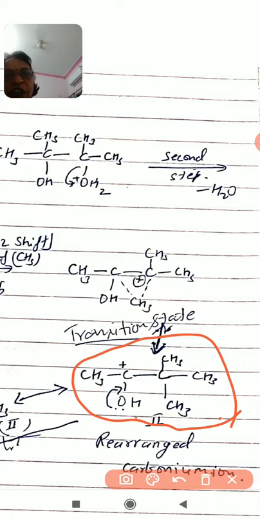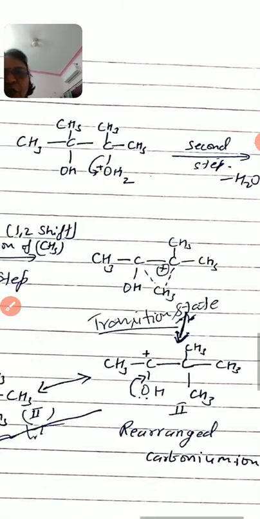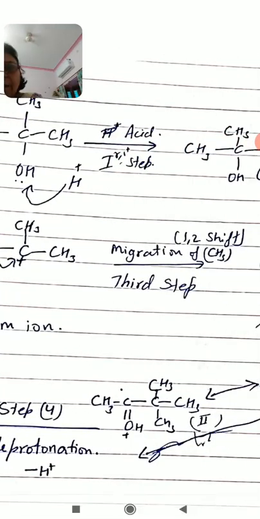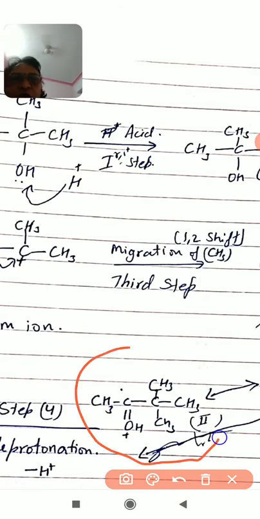This carbonium ion can be stabilized by the resonance as shown here. This is oxonium ion. Therefore, second carbonium ion is more stable than the first carbonium ion.